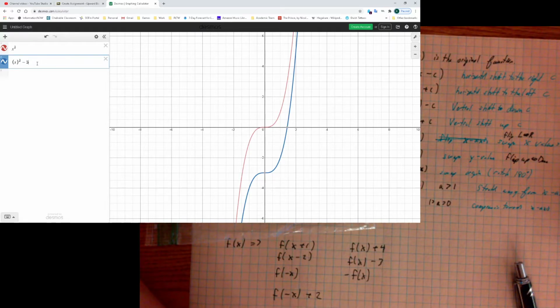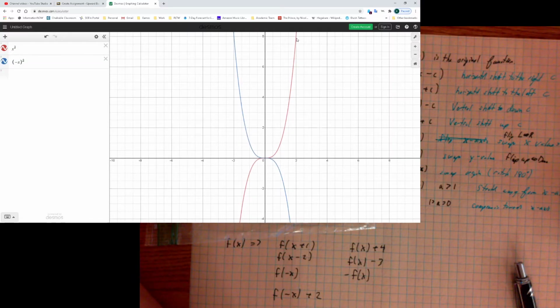Okay, let's look at the other two we have. What if I have a negative inside the function? Well, notice how it takes my function and it flips it left to right. So the function like this point here, which is at +1, +1, is now at -1, +1. It just flipped the x values. If I look at the point here, it was at 2, 8. Now it's at -2, 8.